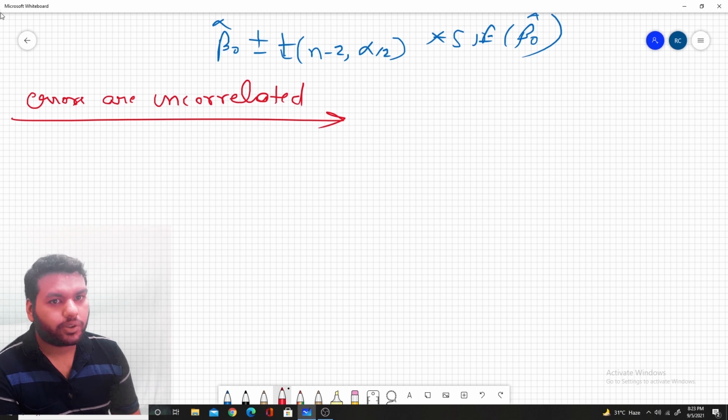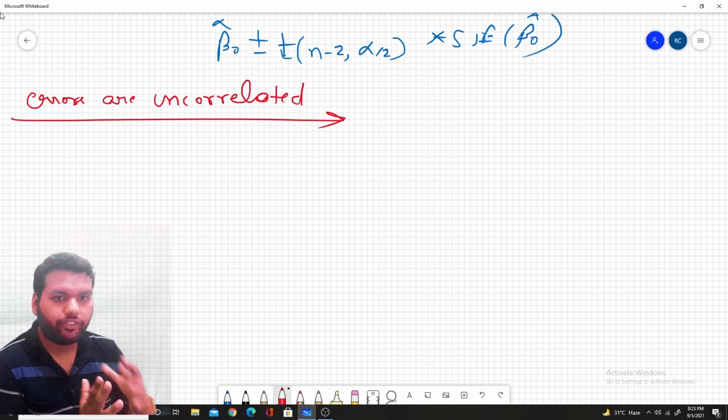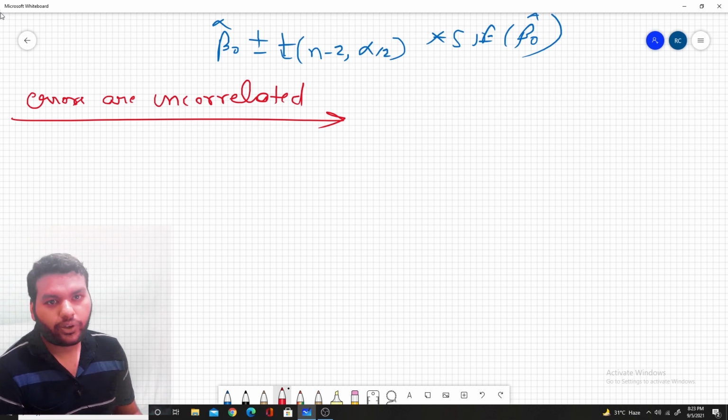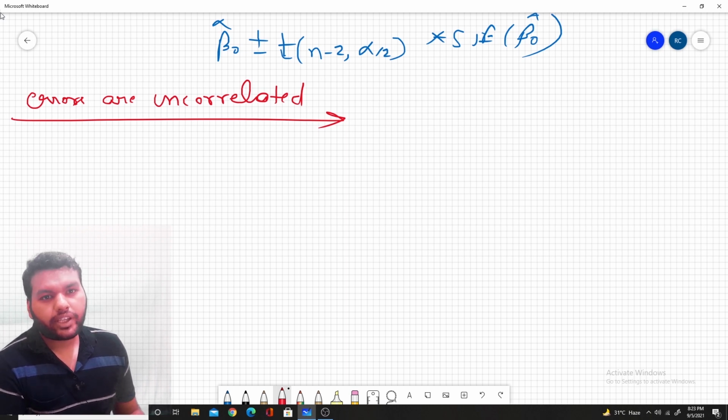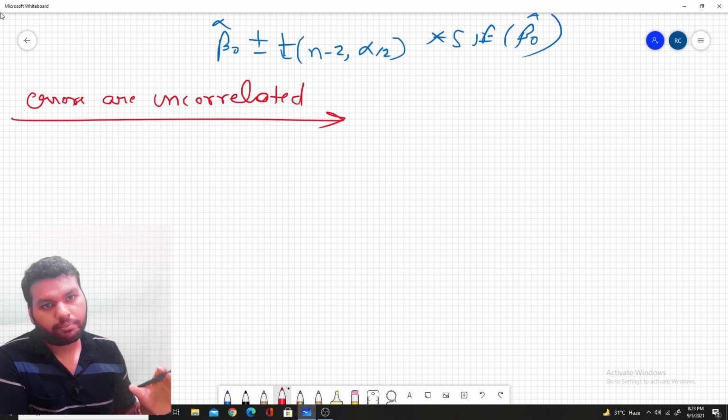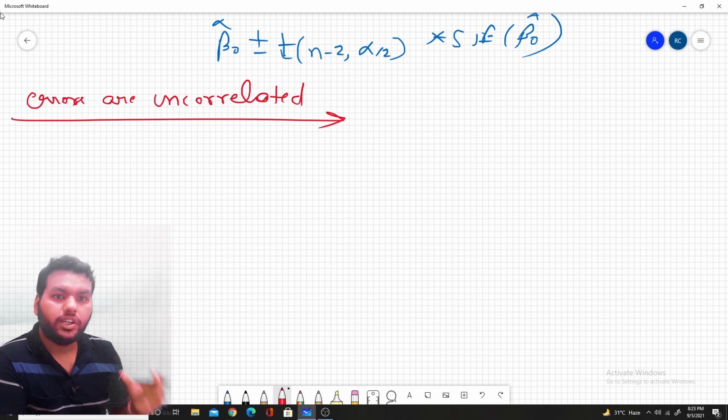When any physical process, or any biological process, like measuring plant growth in every time period, there is definitely a chance the errors are correlated, but our model assumes the errors are uncorrelated. What will happen if the errors become correlated with each other? That means your model is missing some important information which it should capture if the errors are uncorrelated.